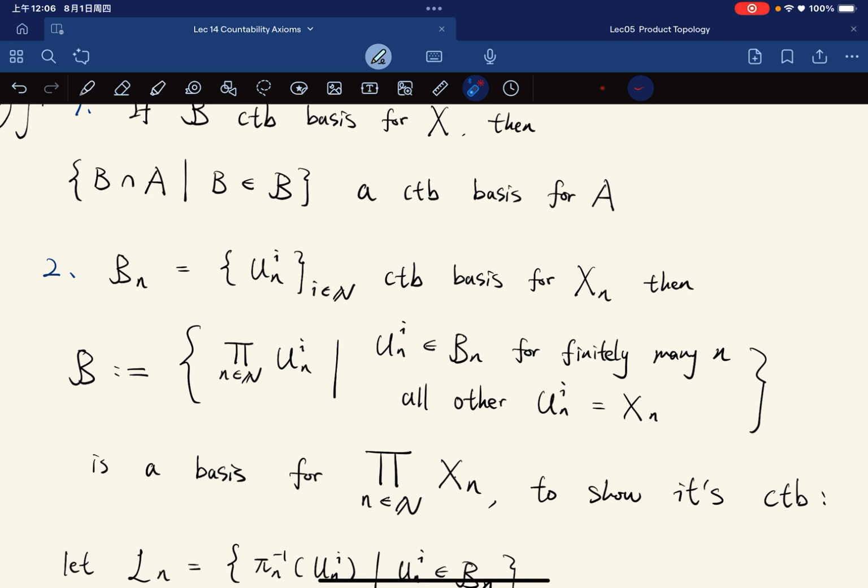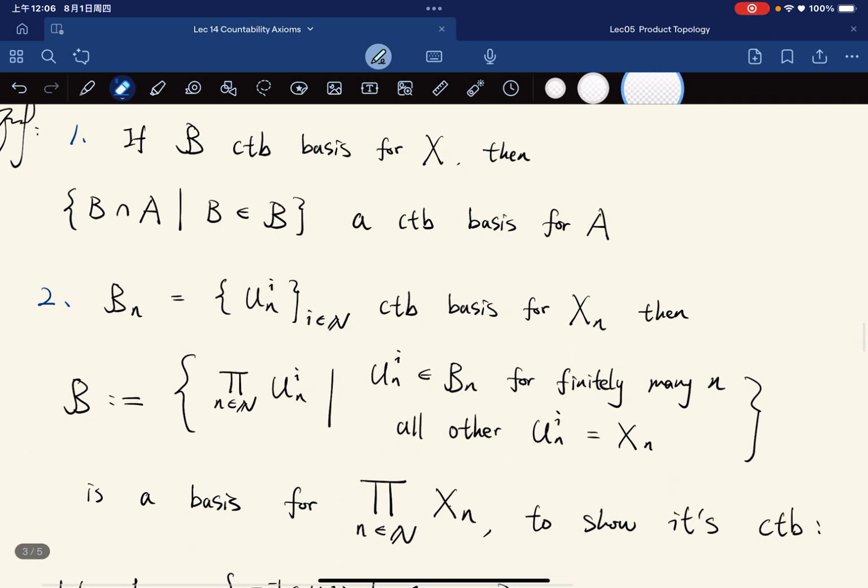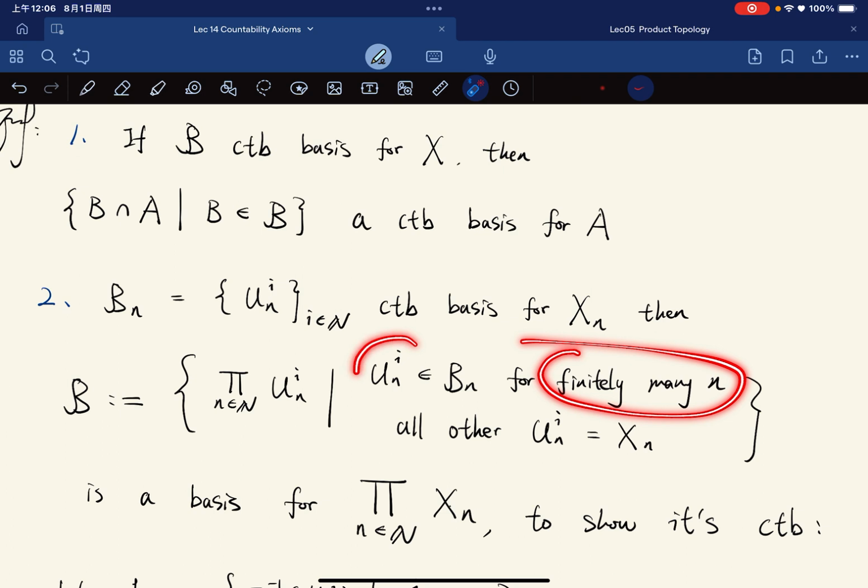And now the hard part is to show that this collection is really a countable set, right? So you may stop and think about it. How do we prove that this set is actually a countable set? I was thinking, when I tried to verify it by myself, we know that each U, if only finitely many n is in the Bn and all others are the entire space, it can really just be viewed as a finite Cartesian product of countable sets, right?